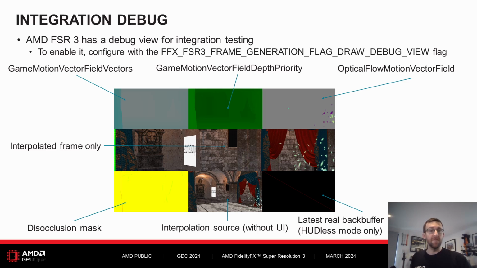The optical flow vectors are top right. This should identify larger particle movement as shown. If there is some ghosting, sometimes this could be due to the occlusion masks being too conservative, and this can indicate that the depth input flags are incorrect. Lastly, if the HUD-less UI mode is used, there's a way to see the input without and with UI.